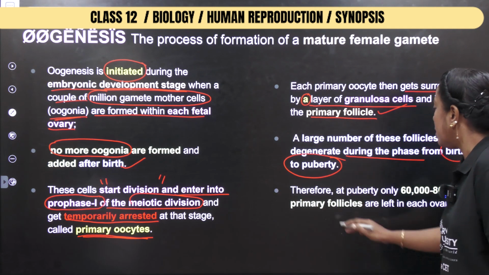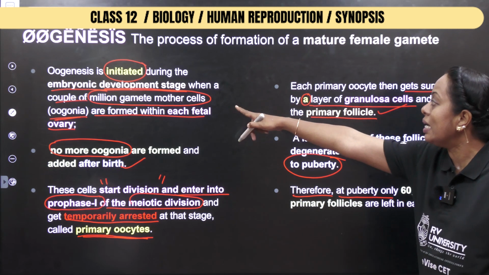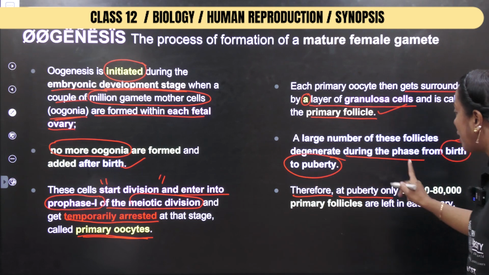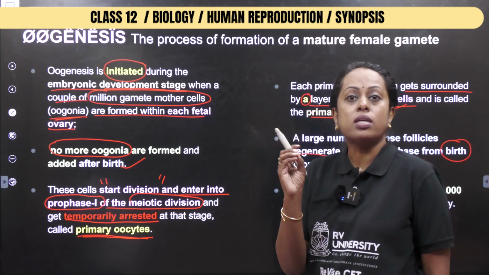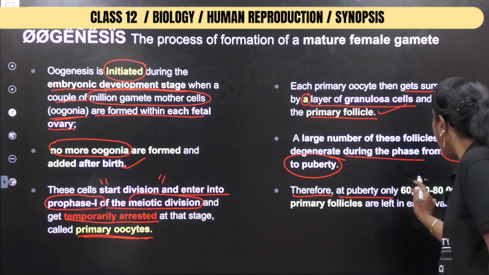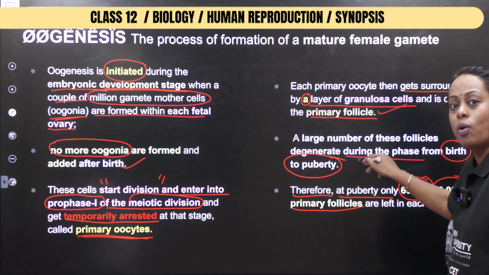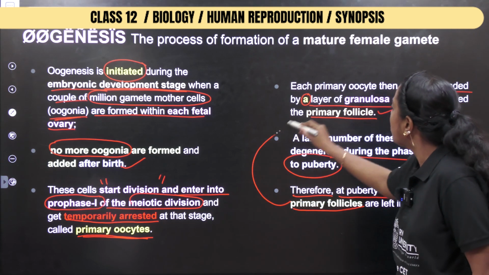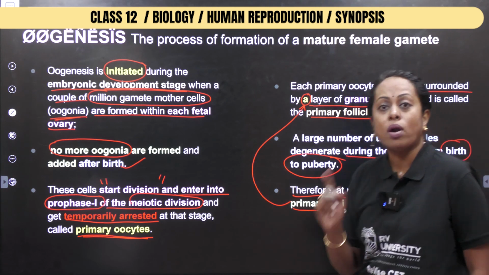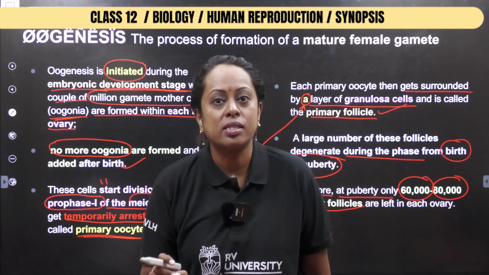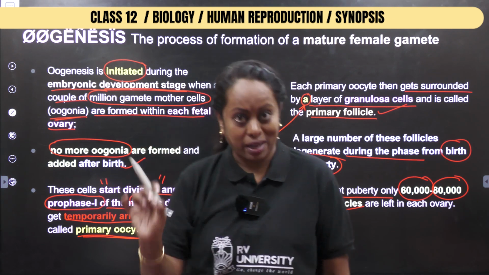Next he says, therefore at puberty, I told you about million gamete mother cells, but here I am coming to the conclusion: at the stage of puberty, what is the number? Your number is going to be 60,000 to 80,000 primary follicles. What is the meaning of primary follicle? The cell surrounded with a single layer of granulosa cells. What is the function of the granulosa cells? To produce a sex hormone which is called estrogen. Make a note of it.